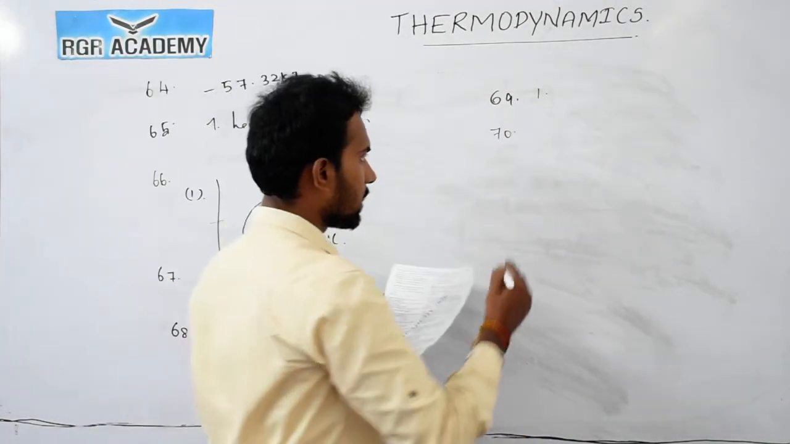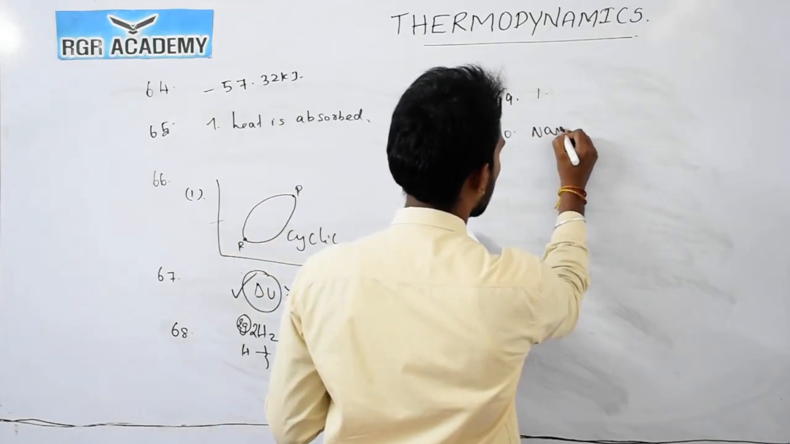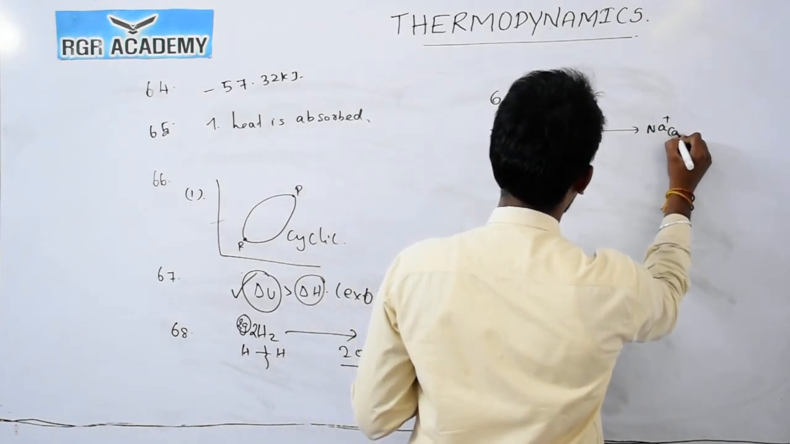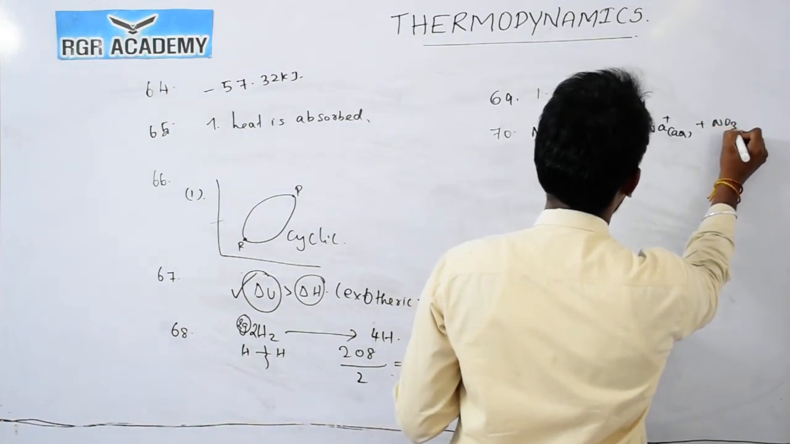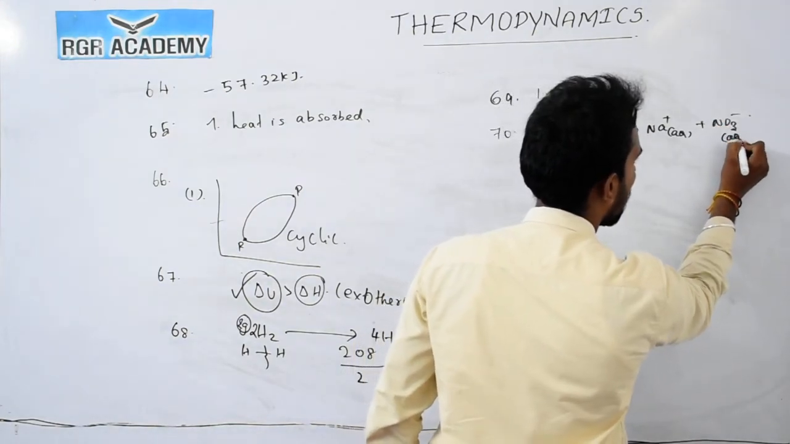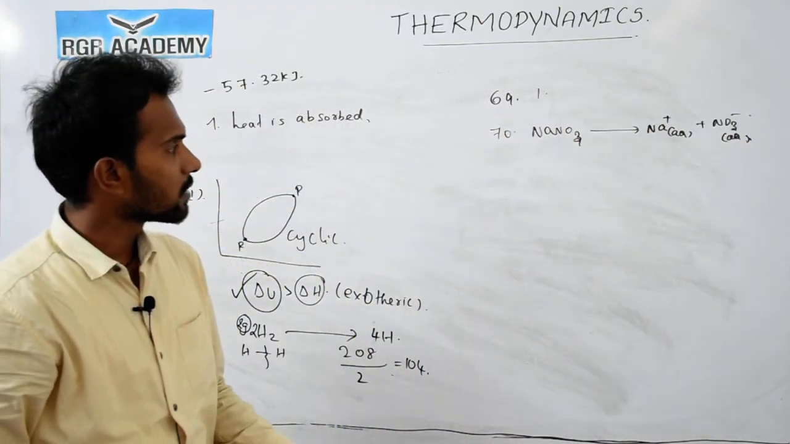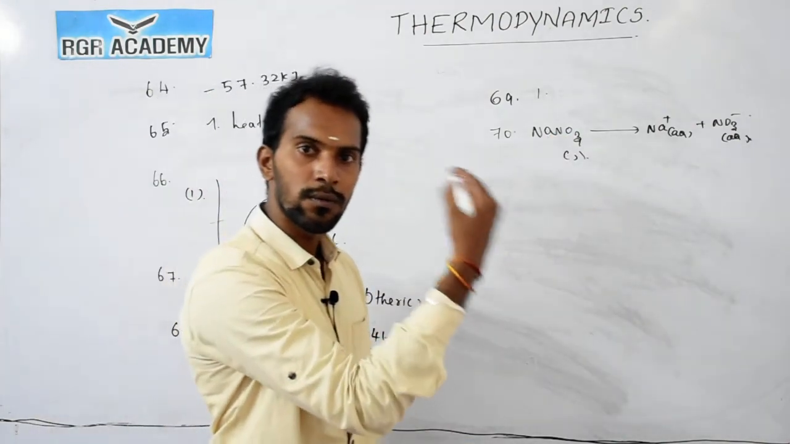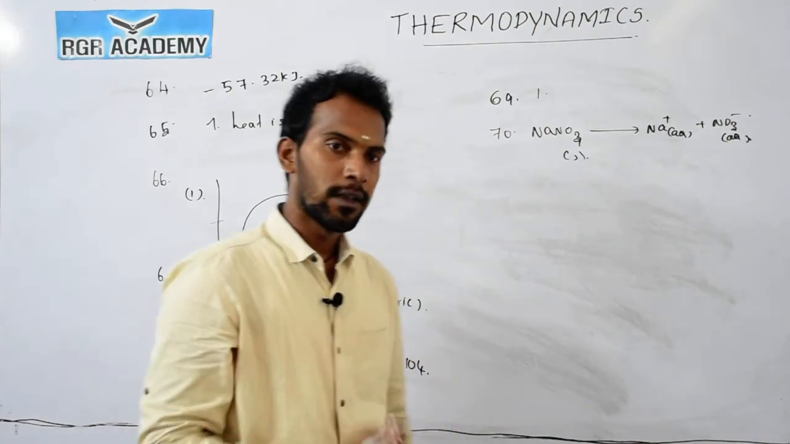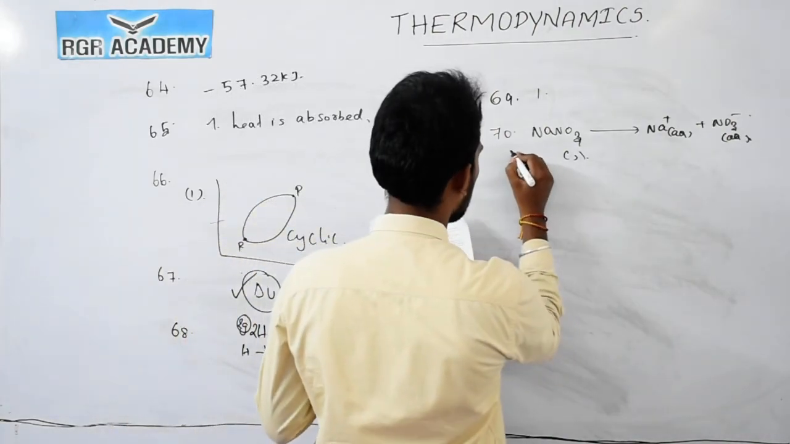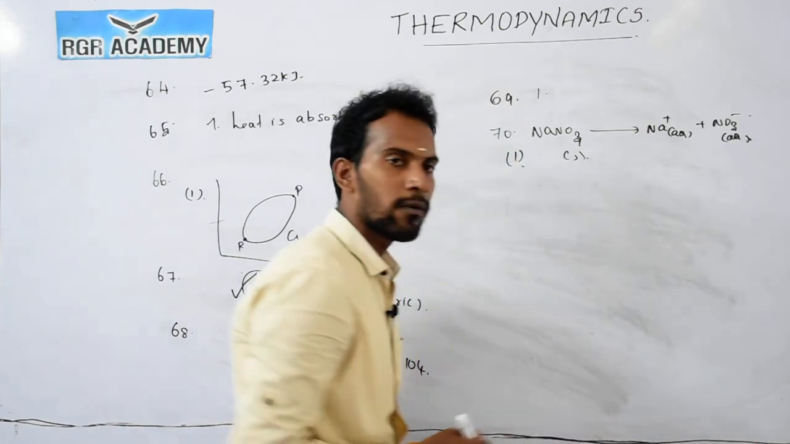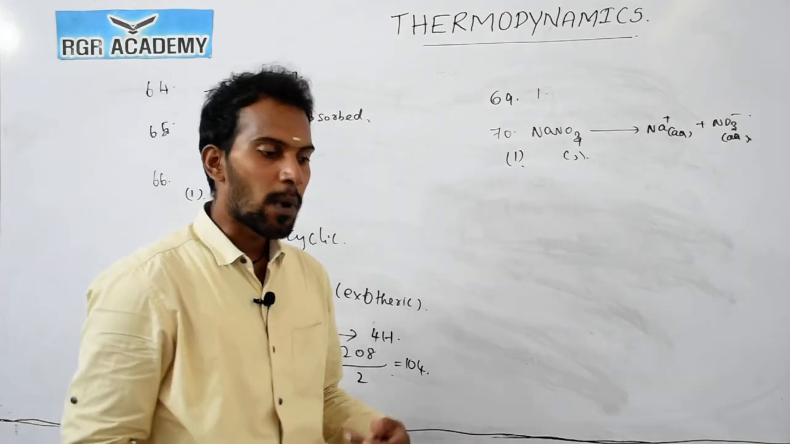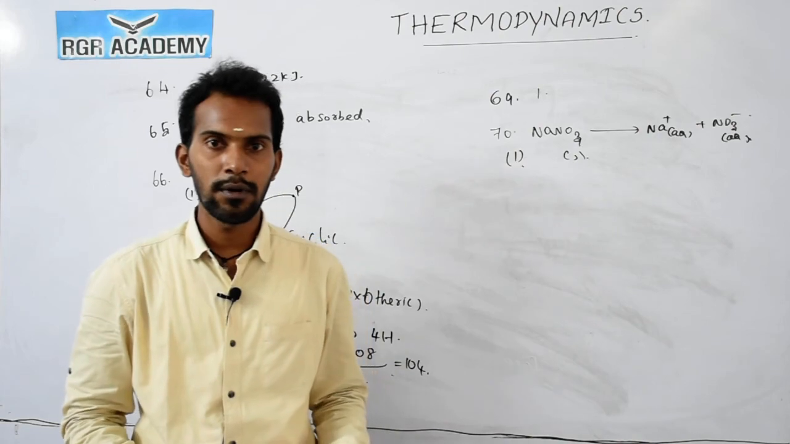Now, this NaNO3 is a solid. Solid gets converted into Na plus in aqueous solution plus NO3 minus. So this solid phase gets changed into the liquid phase, so the entropy also will increase. So the answer for question number 70 is 1. So till now we discussed question number 46 to 70 in the part 1 video. In the part 2 video, we will discuss question number 71 to 90.